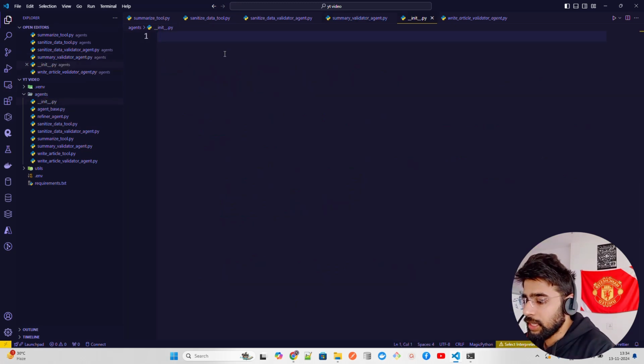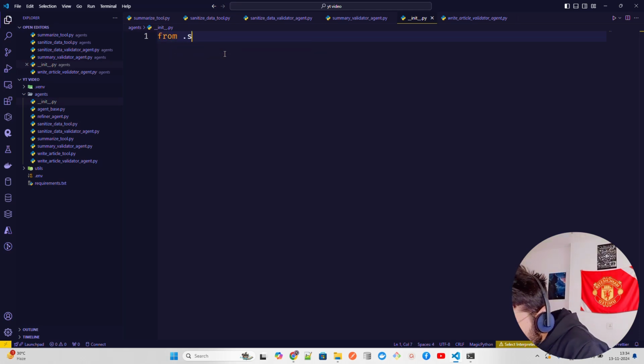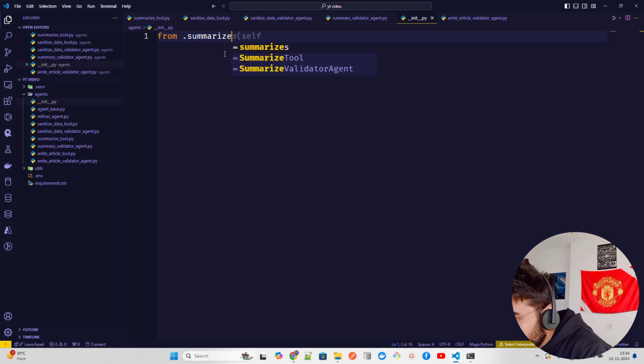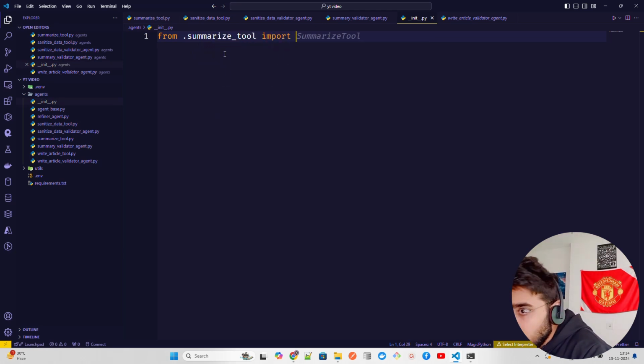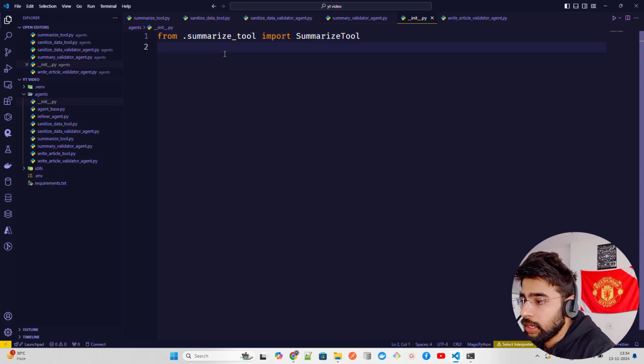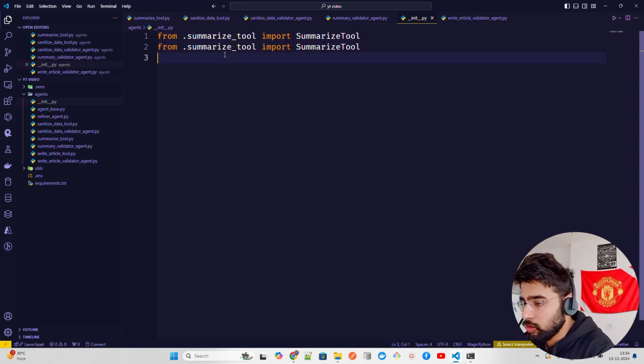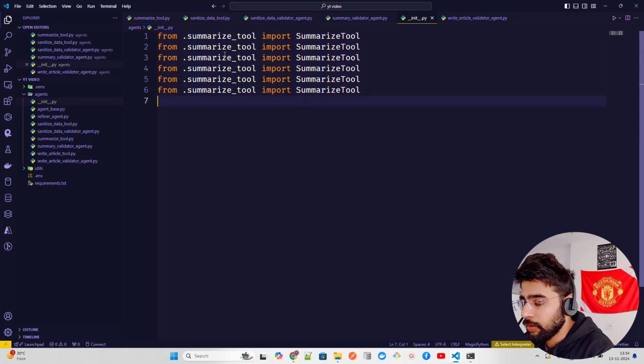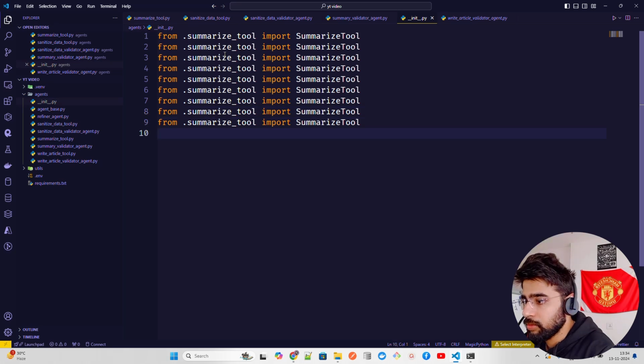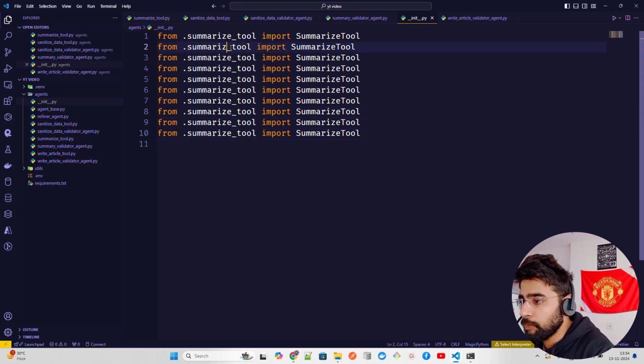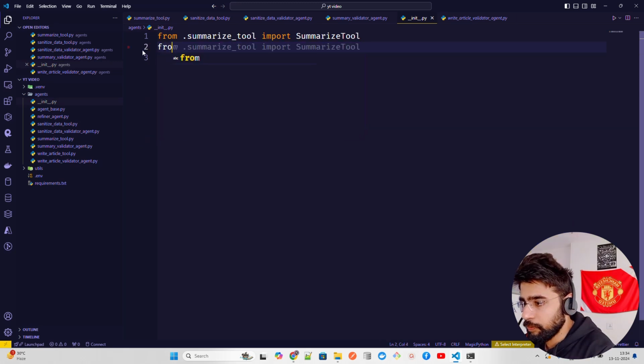Now here we're going to have just initialize. So the first is from dot summarize_tool import summarize tool, right? And now let's just copy this. So I'm going to paste it, and the second is not summarize tool. We just have to get rid of it.